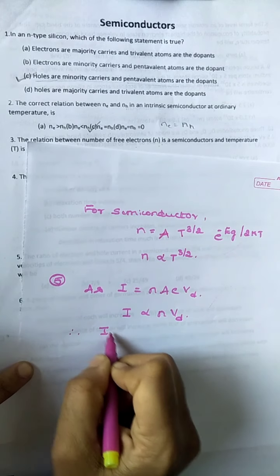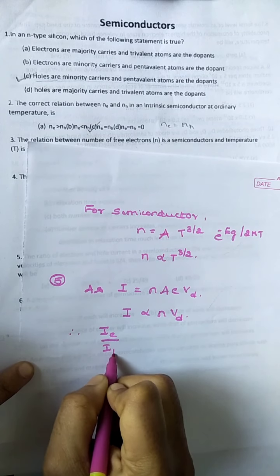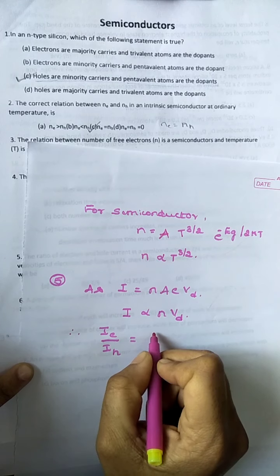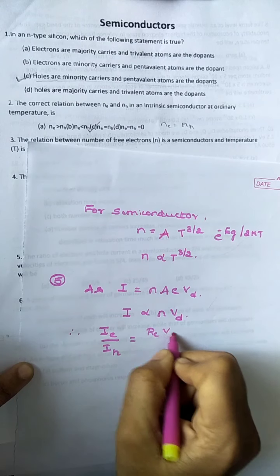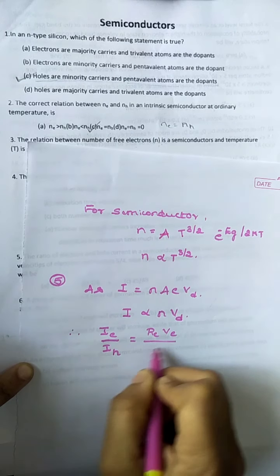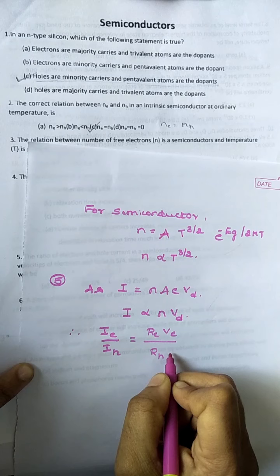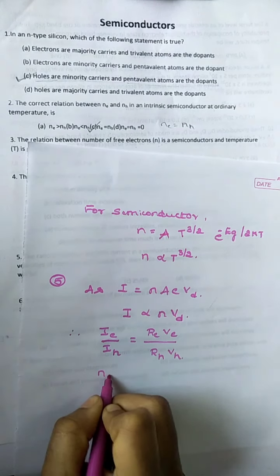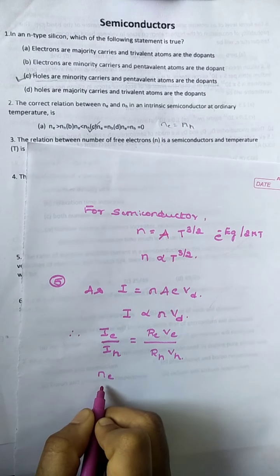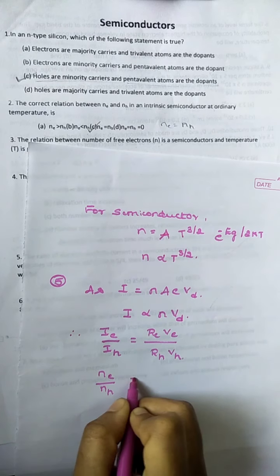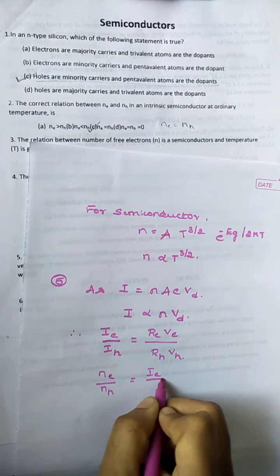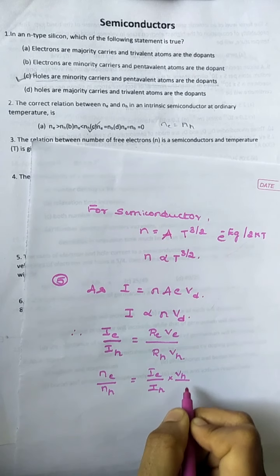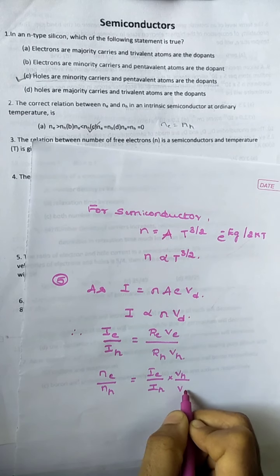Therefore Ie by Ih, we want the ratio of electrons to holes, is ne ve divided by nh vh. Okay, so now ne by nh is equal to Ie by Ih into vh by ve.